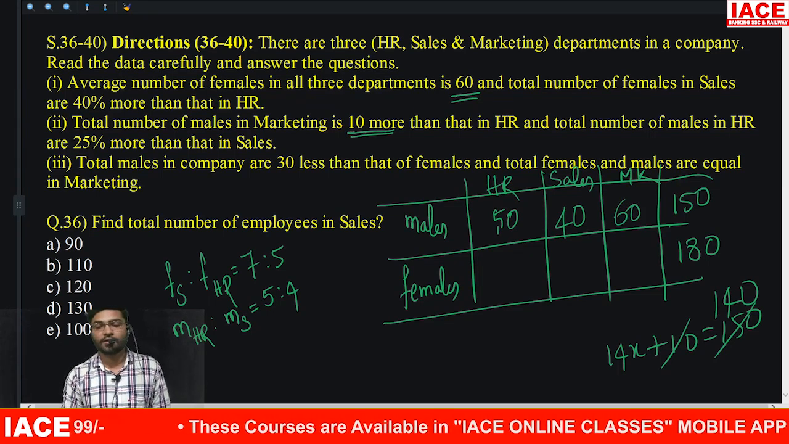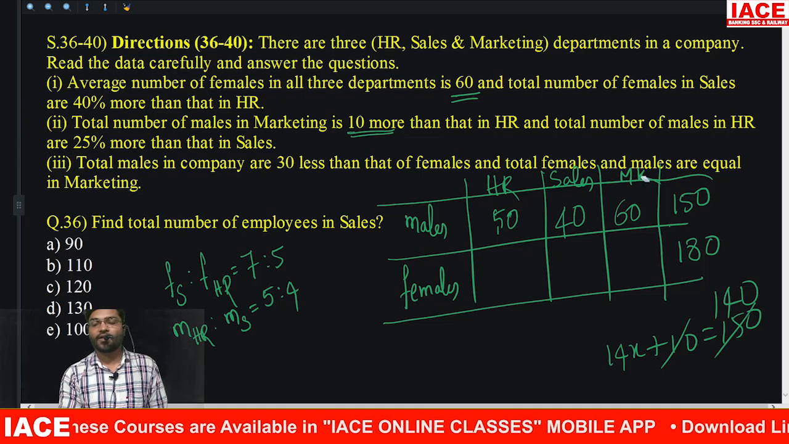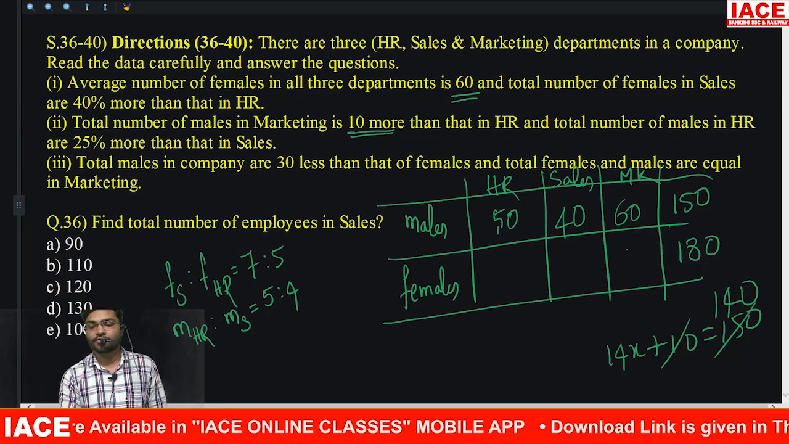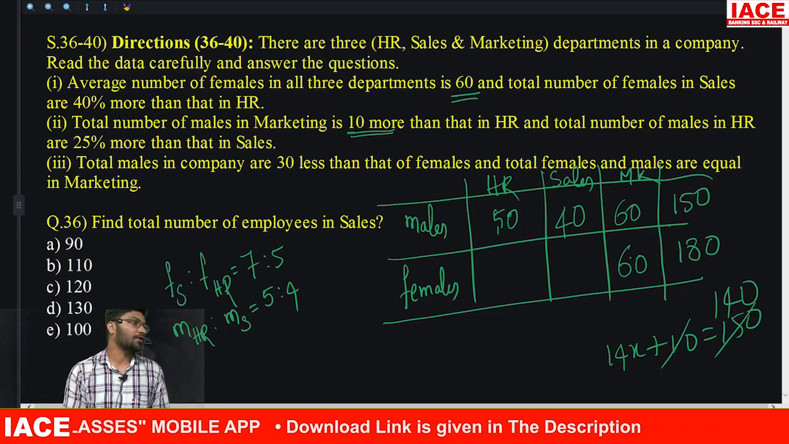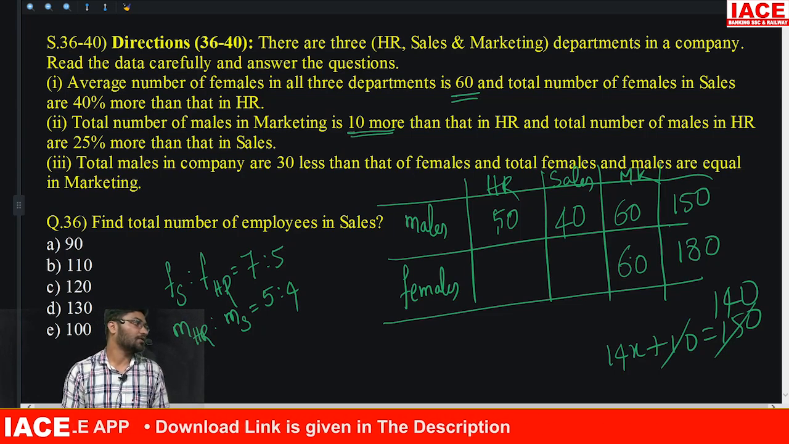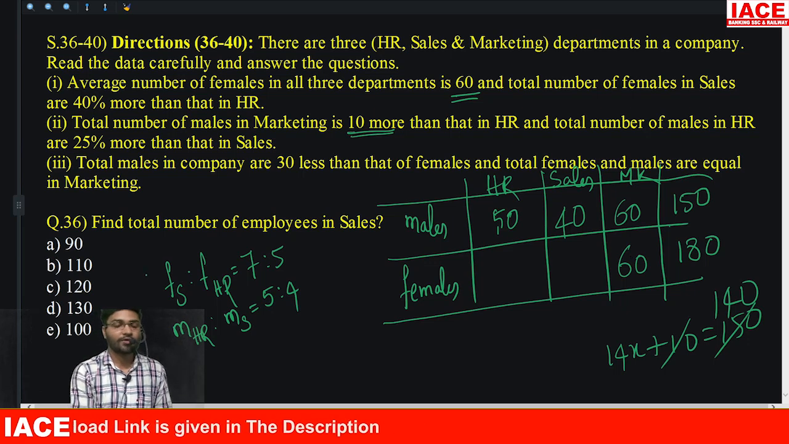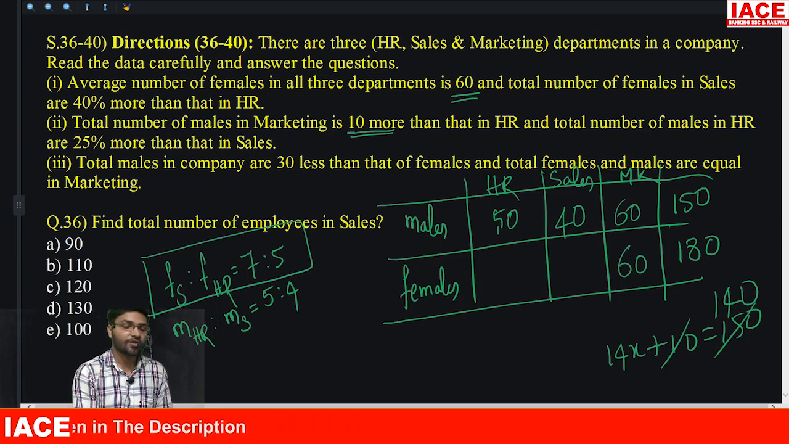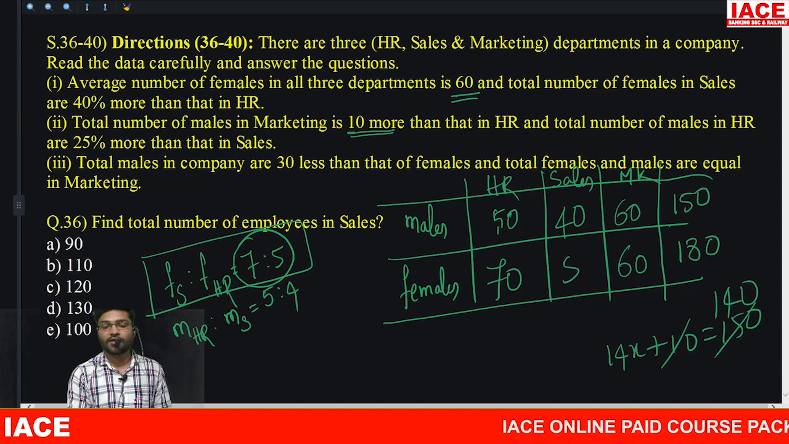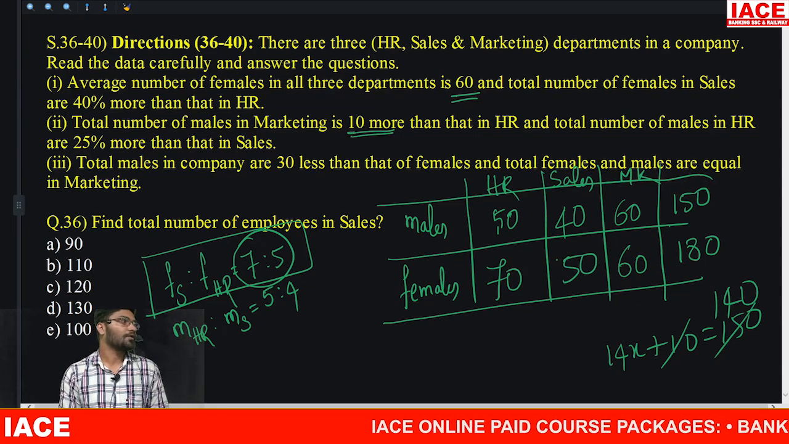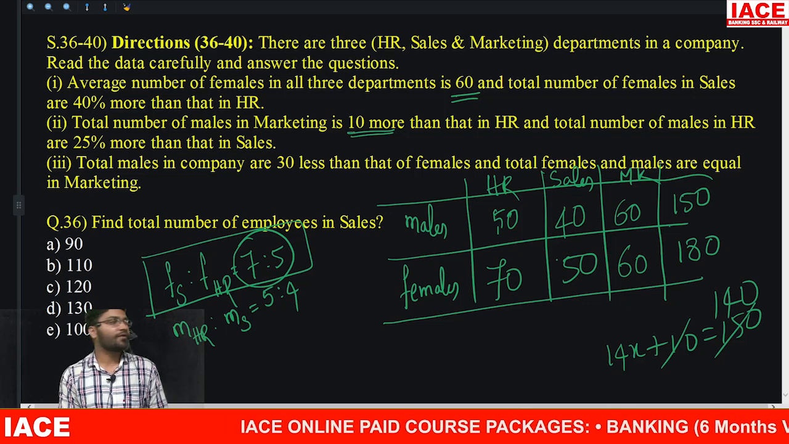Now what else? Total females and males are equal in marketing. So this is 60. Remaining is how much? 120. Females remaining is 120. A ratio was given to calculate, 7:5. Total 12 parts 120. 12 parts 120 means 1 part is 10. So 7 parts 70 and 50. So once this table is solved, questions will be very easy.